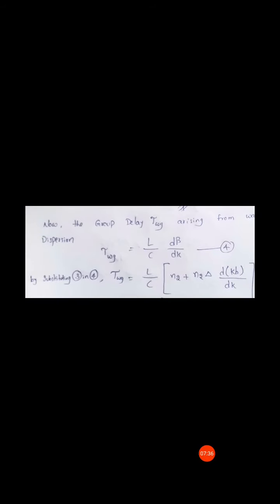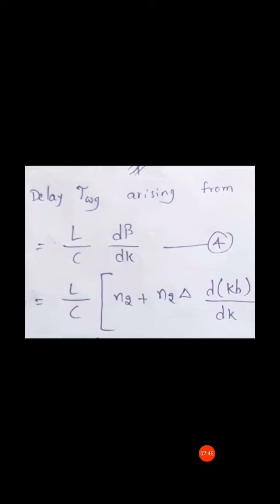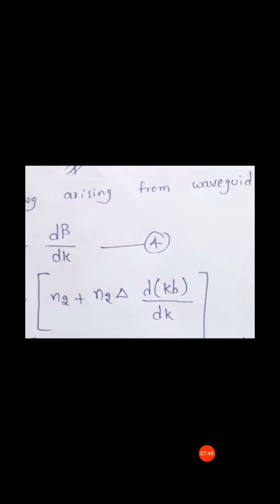By substituting equation number 3 in equation number 4, we get the waveguide group delay as TWG equal to L by C into N2 plus N2 into delta d(KB) by dk.